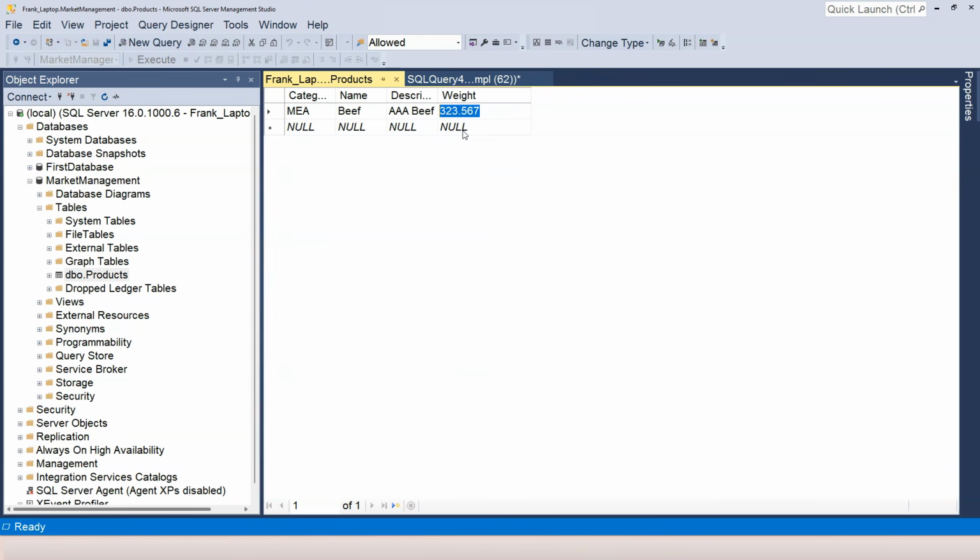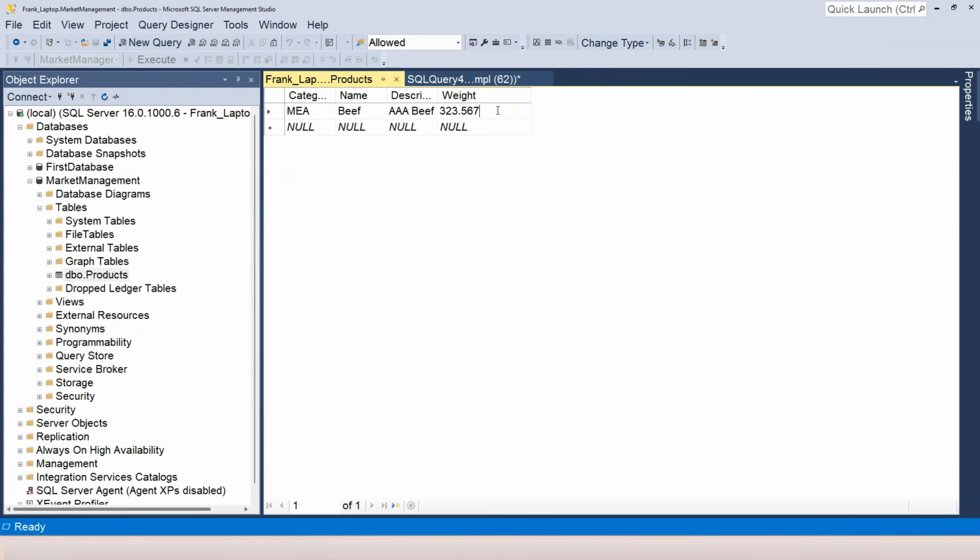Therefore, it's not very good for storing financial data, for example storing money, when accuracy is very, very important. But if you're dealing with scientific data, astronomical data, for example the distance between planets, it doesn't really matter if you're off by a few millimeters. So in that case, we can use float or real.